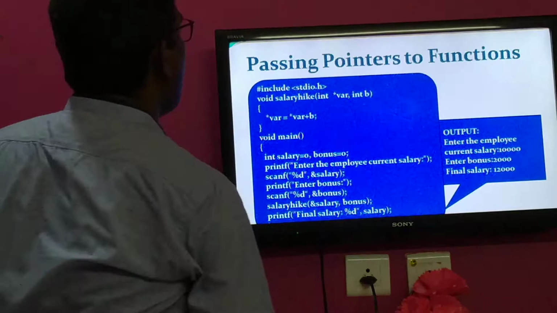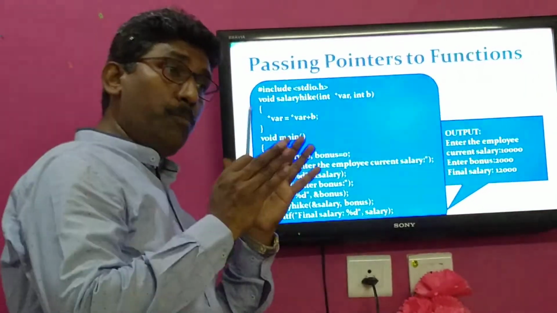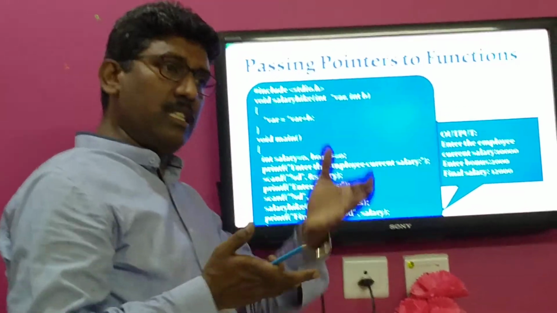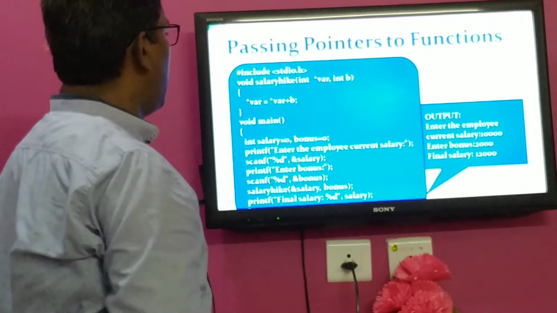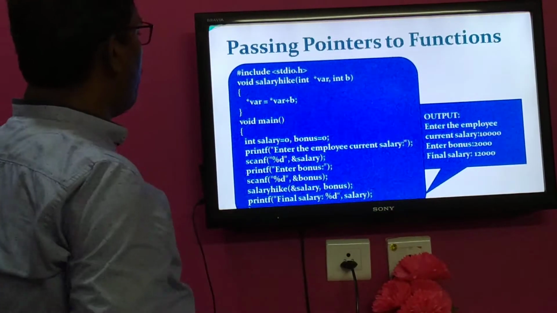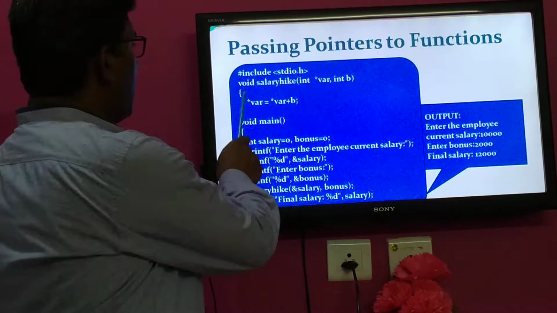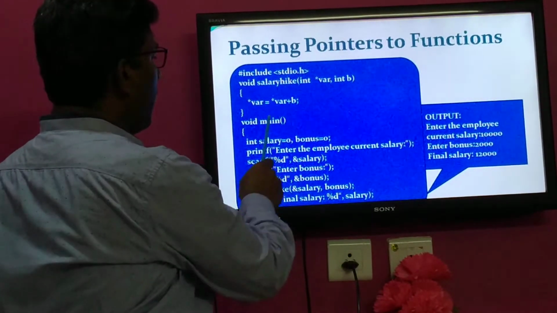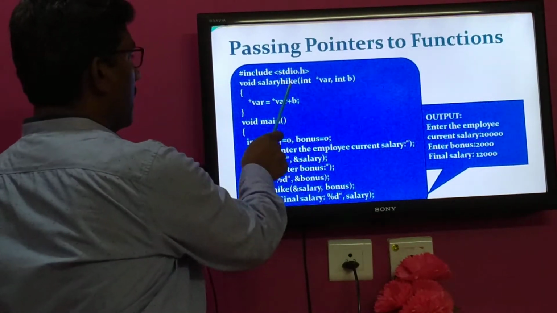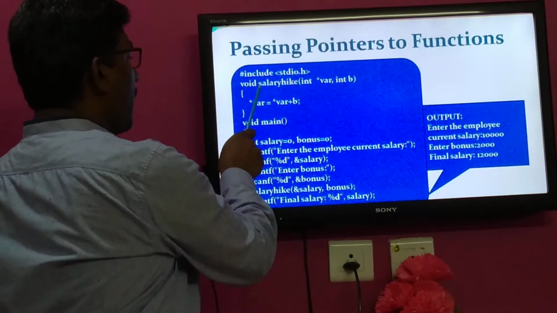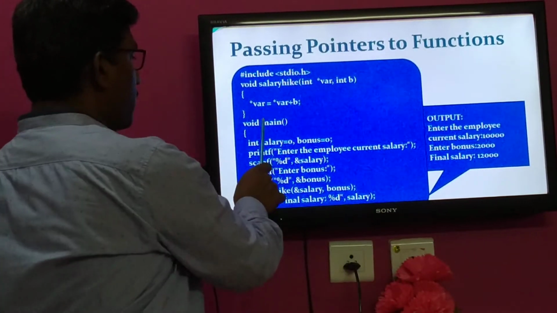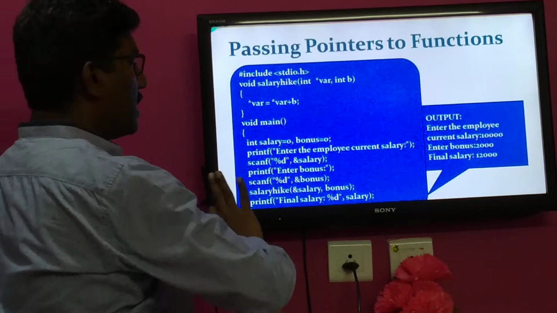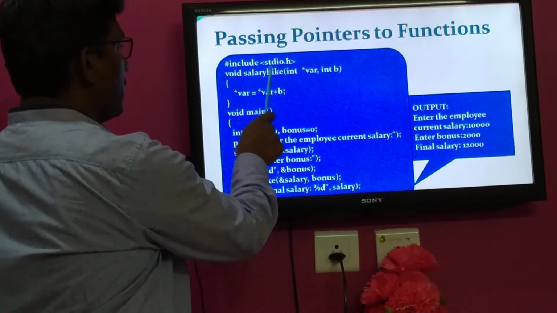Then the last one is passing pointers to functions. We already discussed pointers to functions in the form of call by reference. Once again we'll discuss this program also. In this program two important functions are defined, the salary hike function and the void main function. The salary hike function is defined before main, so there is no need of a function declaration. That's why only the function definition is specified globally, not a declaration.